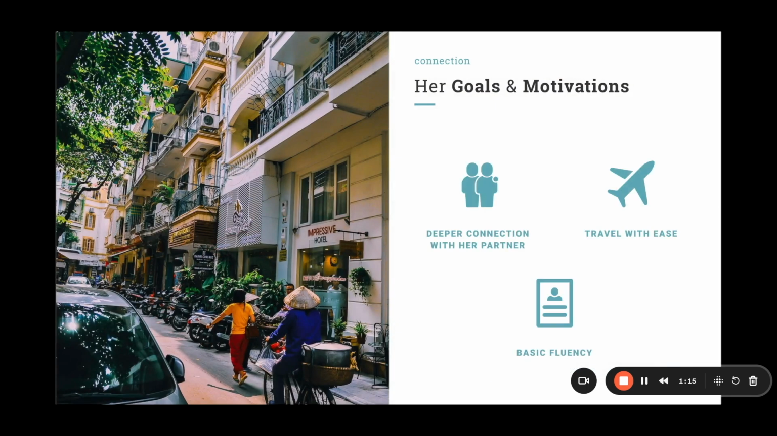For the past few years, actually, she wants to learn this language because her partner is Vietnamese and she believes it will enable a deeper connection with her partner. And when they do travel to Vietnam, which is often, she can travel with more ease. She really wants to achieve a basic fluency in this language, as it will also further her career goals.